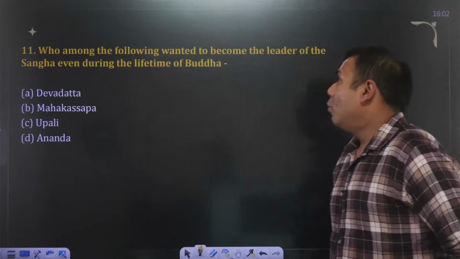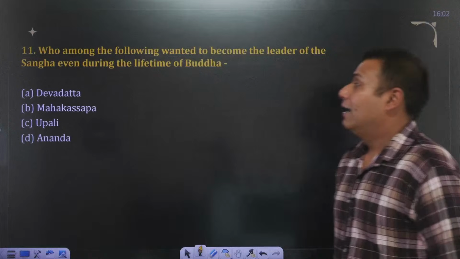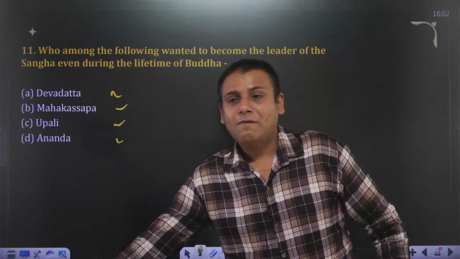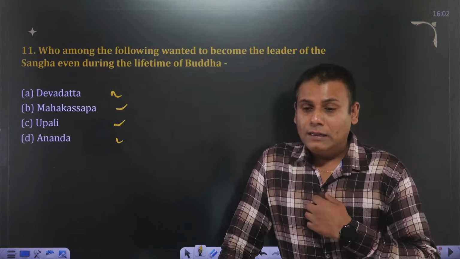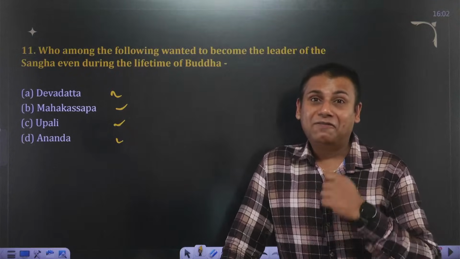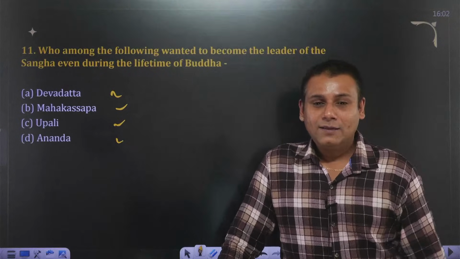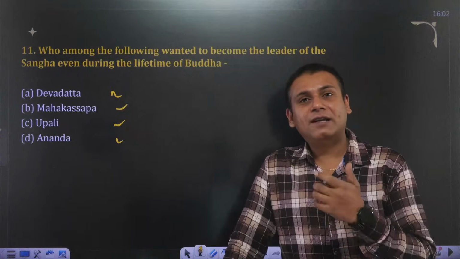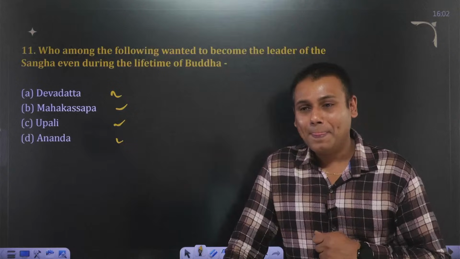Who among the following wanted to become the leader of the Sangh even during the lifetime of Buddha? That is Devdutt, Mahakashyap, Upali or Anand. Fast. I'll give you a small hint. This person even has tried to kill Buddha during his lifetime. And in fact, he was one of the cousins of Buddha. Just take a guess. Like Anand was one of the favorite disciples of Buddha. So he could not have attempted to kill Buddha.